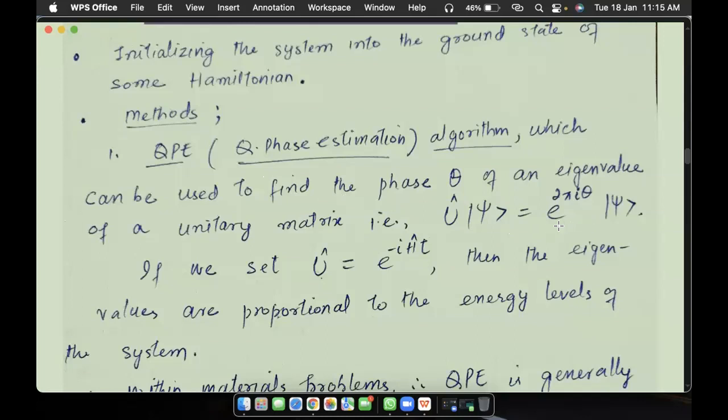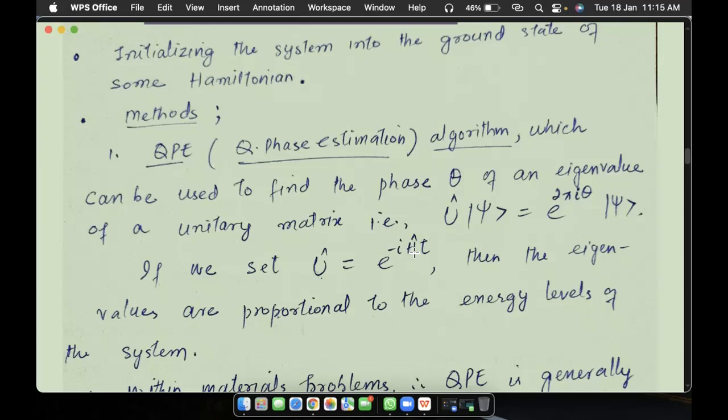To calculate the ground state energy, we are trying to find the lowest possible eigenvalue, given by e to the power 2 pi i theta, and theta represents the phase of this eigenvalue. Calculating this phase is the task, and theta can be calculated by this algorithm, called quantum phase estimation.